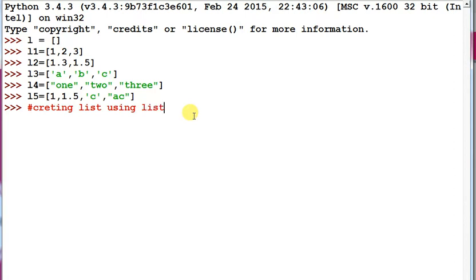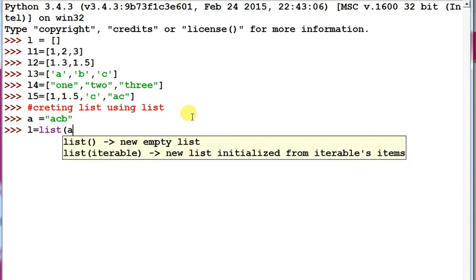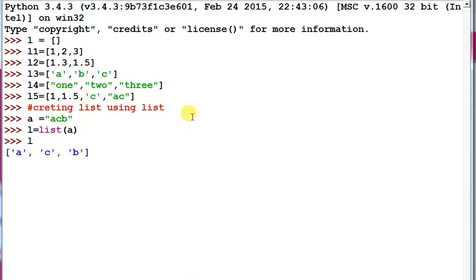Some sequence is already given. Suppose A equals something, ABC is written, and you want to convert this A into a list. So L equals the list function, and then we can pass this variable, and look, A, B and C have been created into a list.